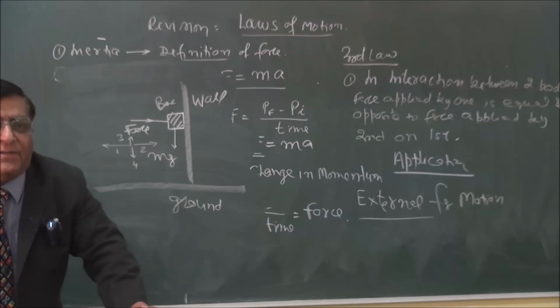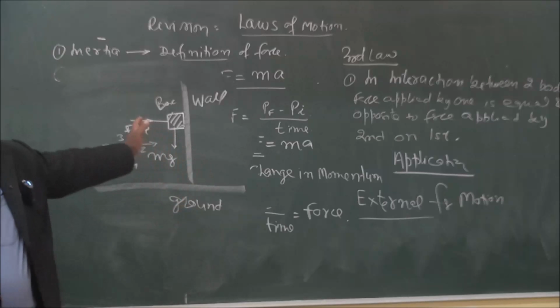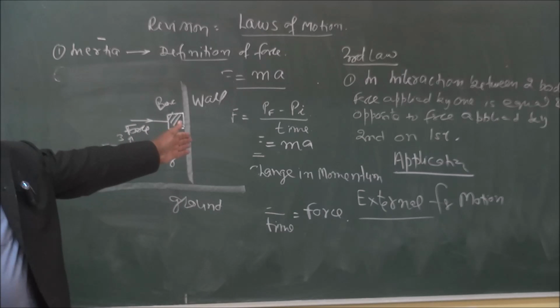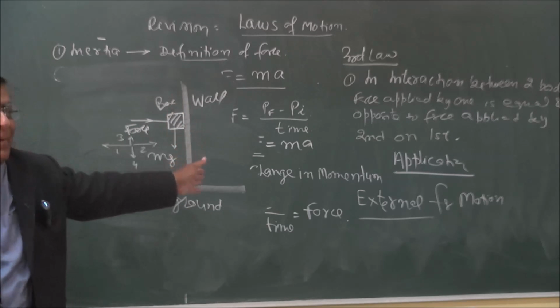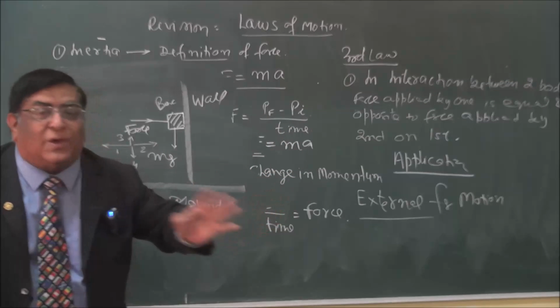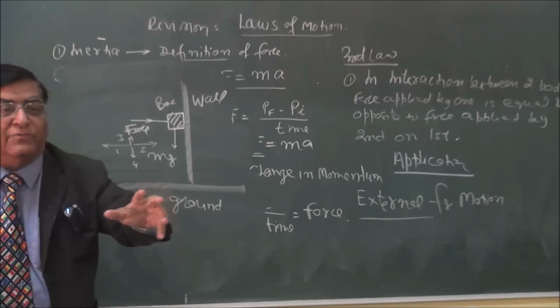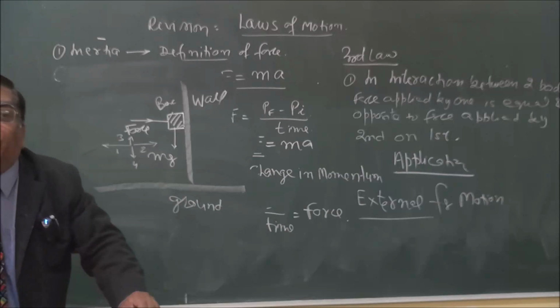Okay. But I can correct you. Why is only F the applied force? Mg is also an applied force. If you take mg as applied force, then friction is opposite to that applied force. So a body may have more than one force. It can confuse you which is the applied force responsible for motion.